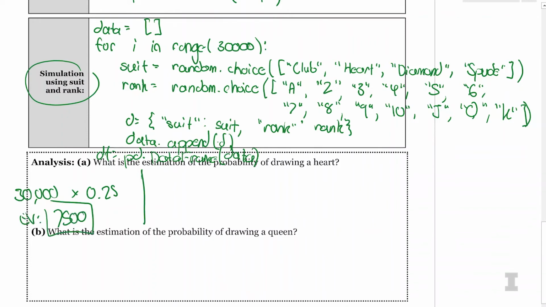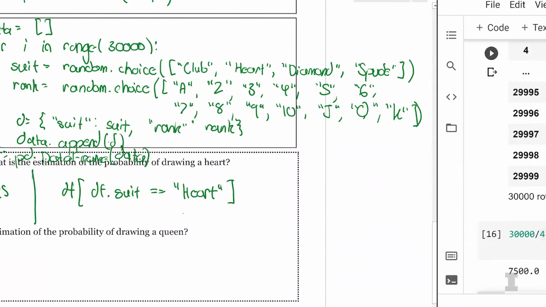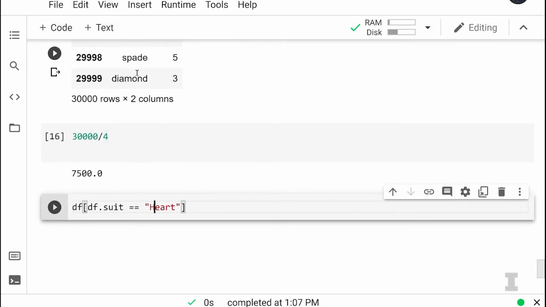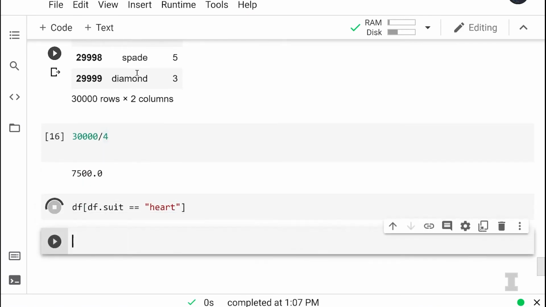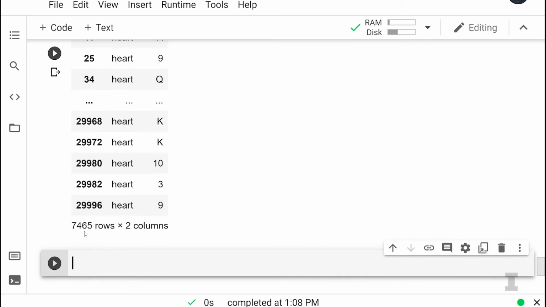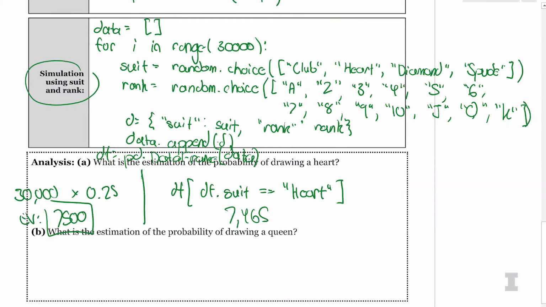And then the Python is going to be really simple because we have that nice translation of suit and rank. So let's say df, selecting from the rows where df.suit is equal to, in quotes, heart, making sure to use the same capitalization. I capitalized the H here, and it looks like I didn't, so I need to make sure to not capitalize it. And it looks like we get 7,465 rows. So we know our simulation looks good, because the expected value of 7,500 is very close to what we got in our estimated probability by using simulation. Yes. That's a good sign.